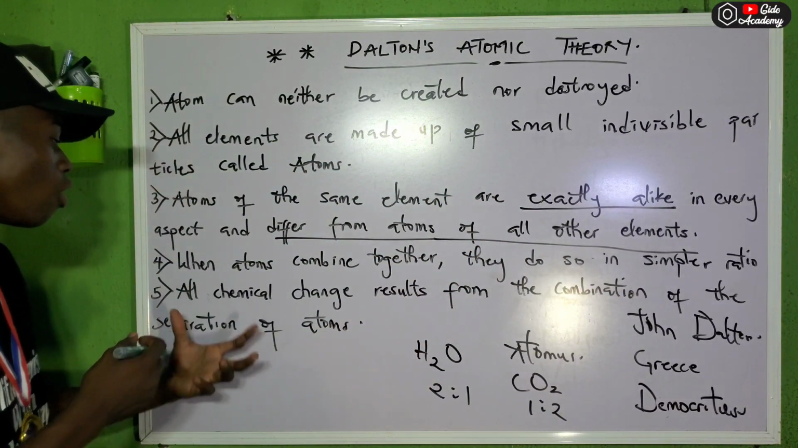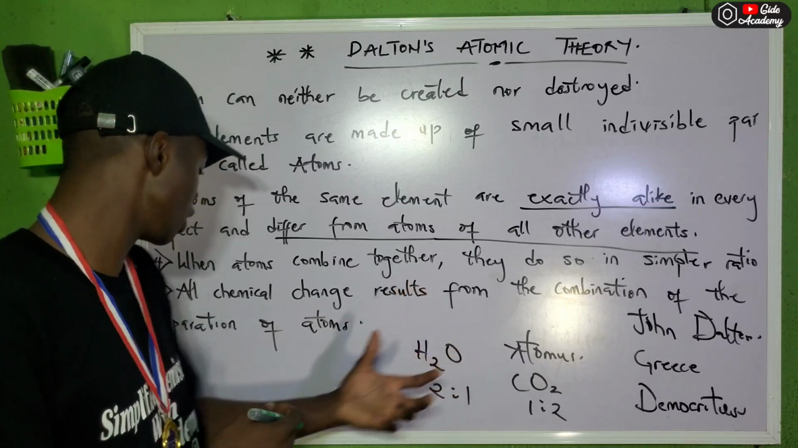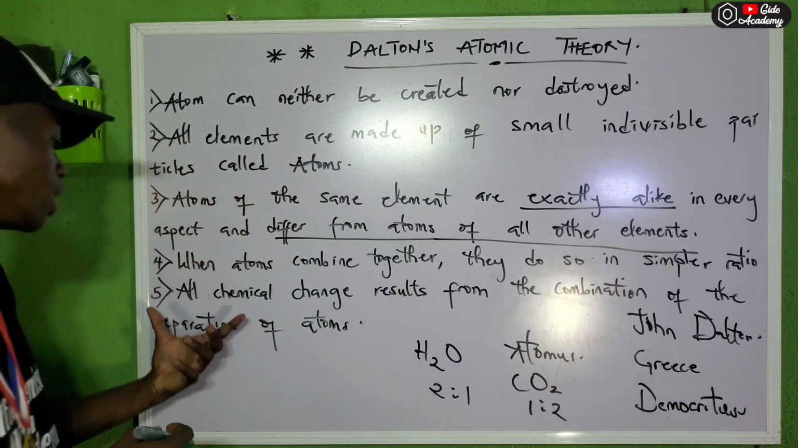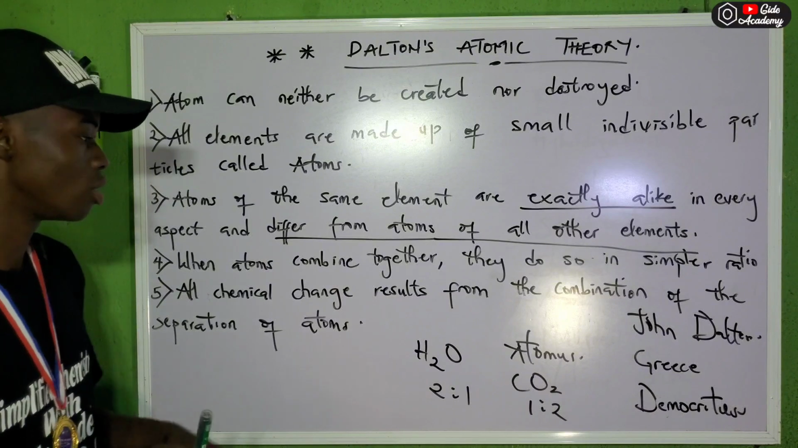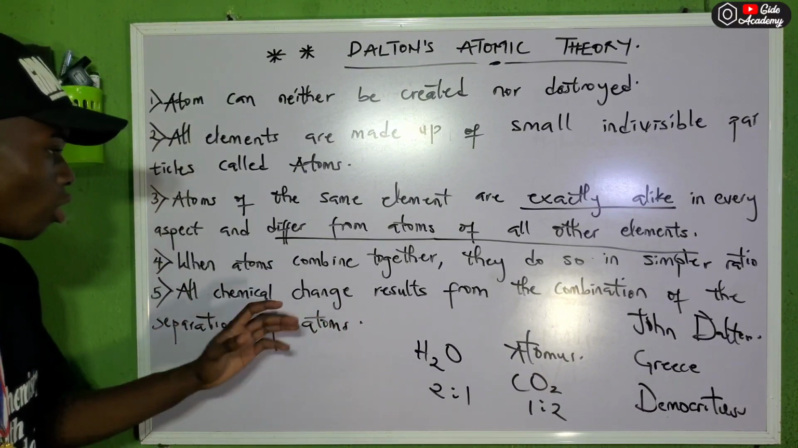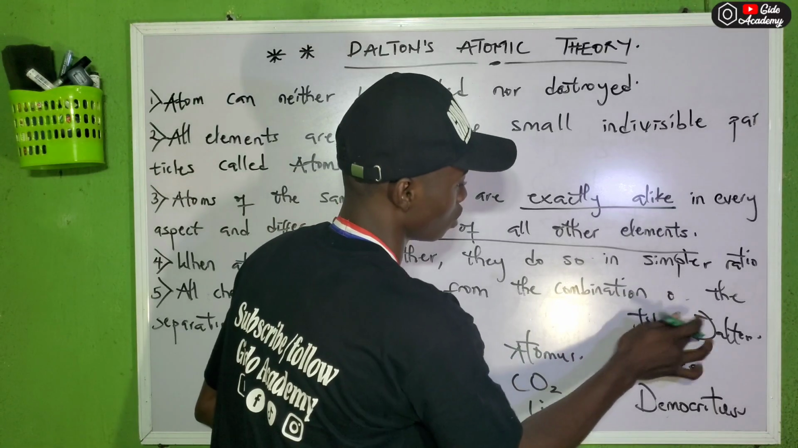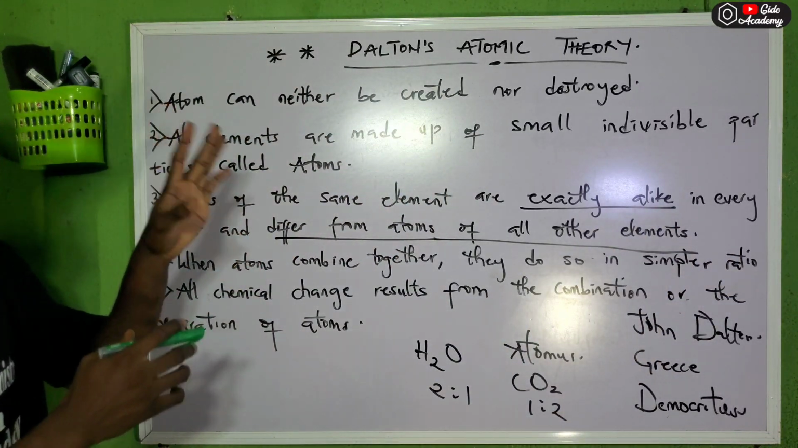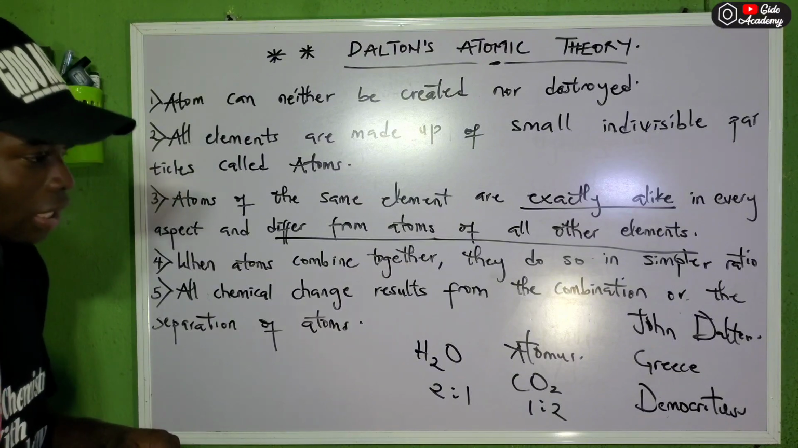Then number 5: all chemical change results from the combination or the separation of atoms. So chemical change only occurs from the combination or the separation of atoms. This was the theory that John Dalton proposed.